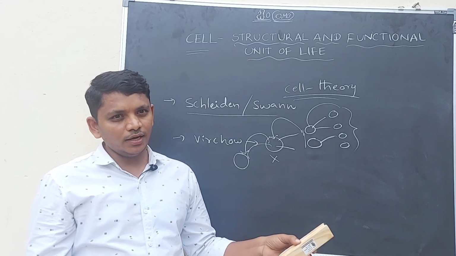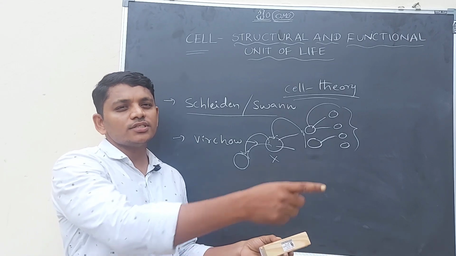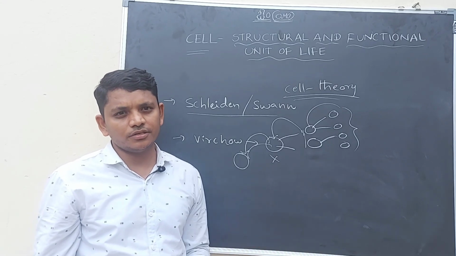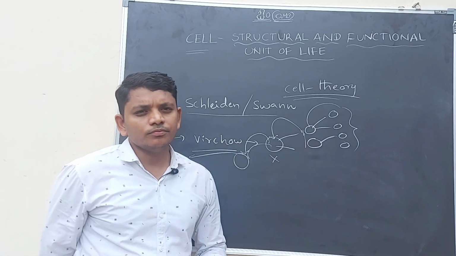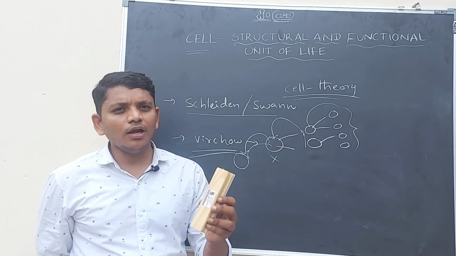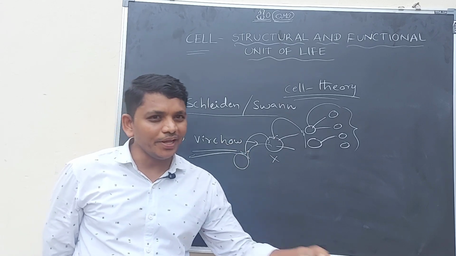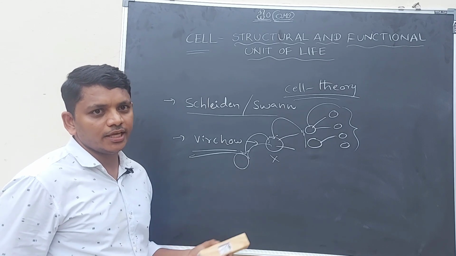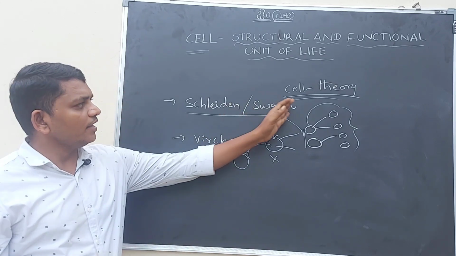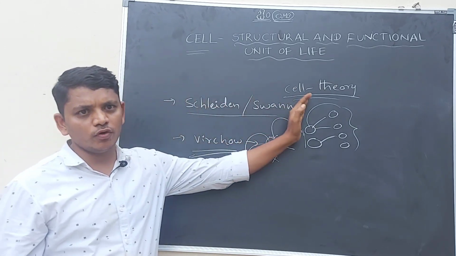If there is no cell in the previous generation, there are no cells coming in our next generation. So in this view of Virchow, all new cells are coming from pre-existing cells, the older cells. This is the expansion of the cell theory. So the cell theory is proposed by Schleiden and Schwann.